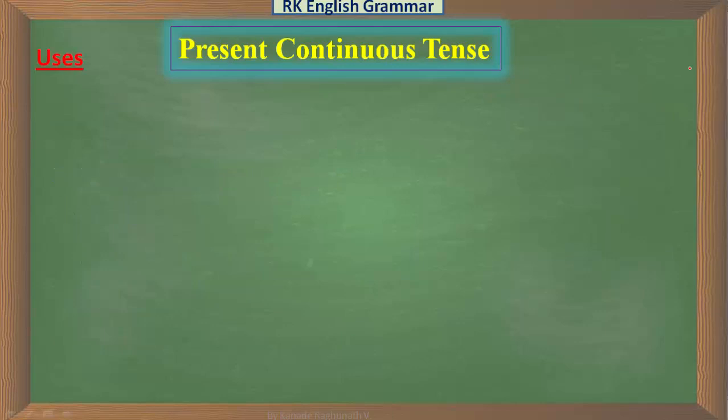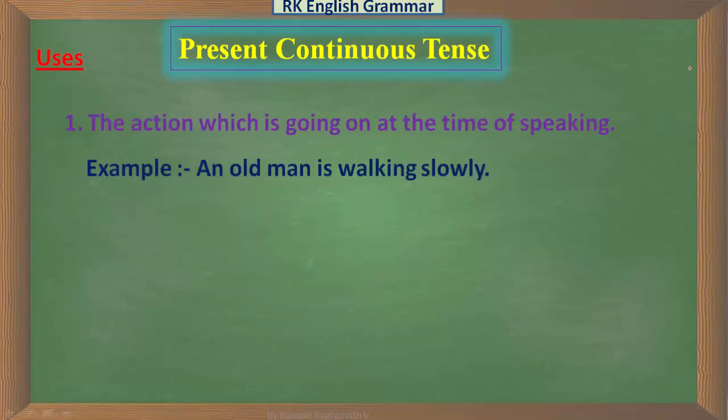Now, when should we use continuous tense? For the action which is going on at the time of speaking. For example, an old man is walking slowly. It means when we are talking about the action, that action must be going on at the time of speaking.